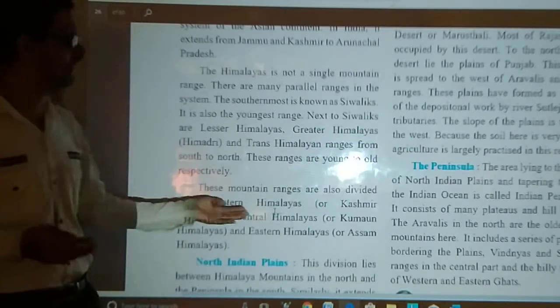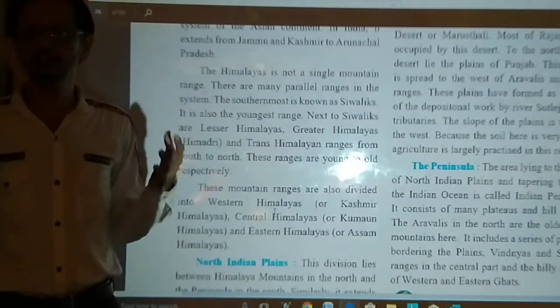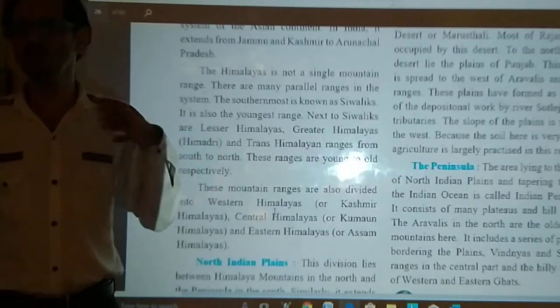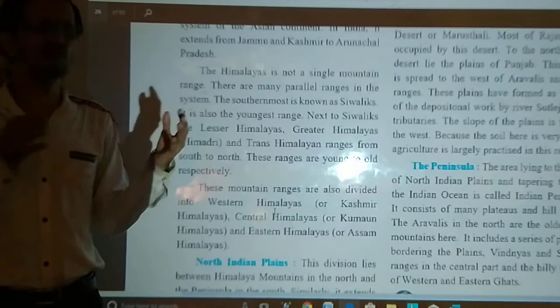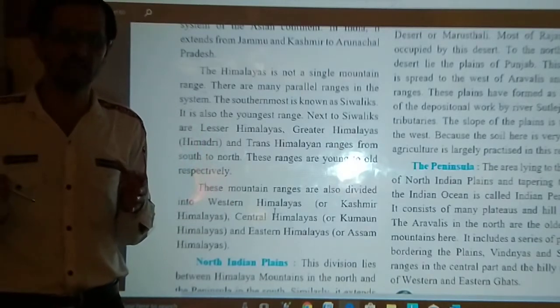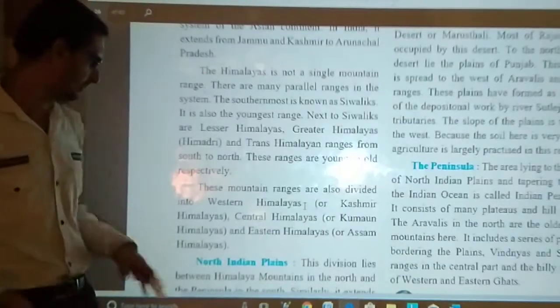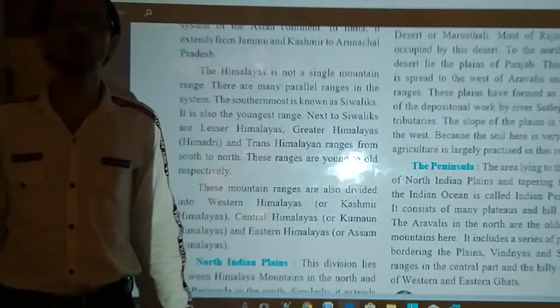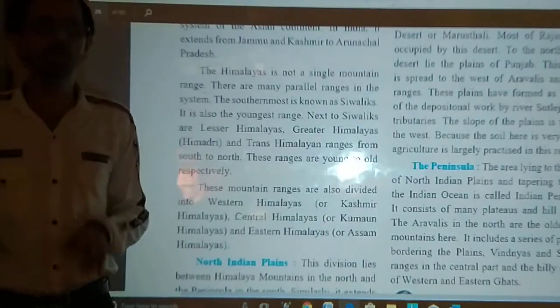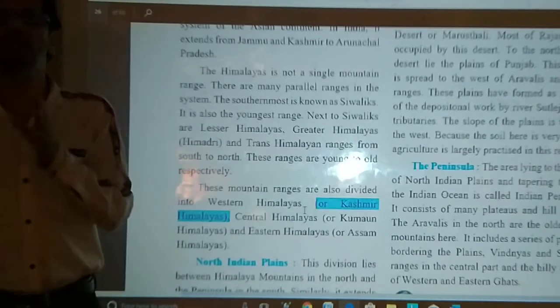Now, where is Western Himalaya? Obviously, you can see in the map yourself that the Jammu and Kashmir area is known as Western Himalaya. Whatever mountain ranges there are in Jammu and Kashmir are known as Western Himalaya. Then Central Himalaya, Kumaon Himalaya, covers part of Uttarakhand as well as Nepal.